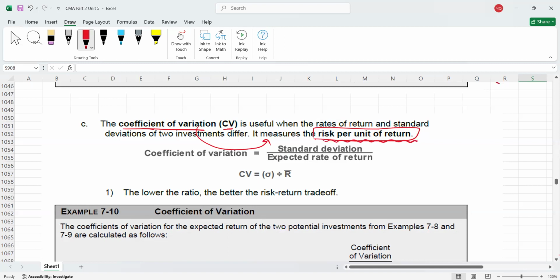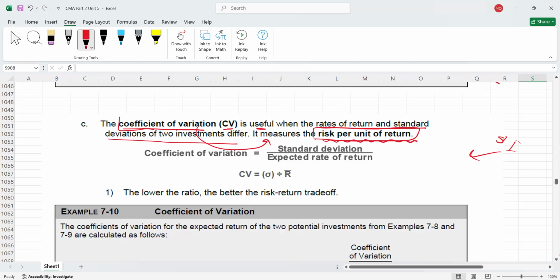For example, if you are earning $1 as a return per unit, or 1%, how much risk are you taking for this $1? This is called the coefficient of variation. And please remember, it is very simple. First, you have to remember when it is useful. Coefficient of variation is useful when the rates of return and standard deviations of two investments differ.